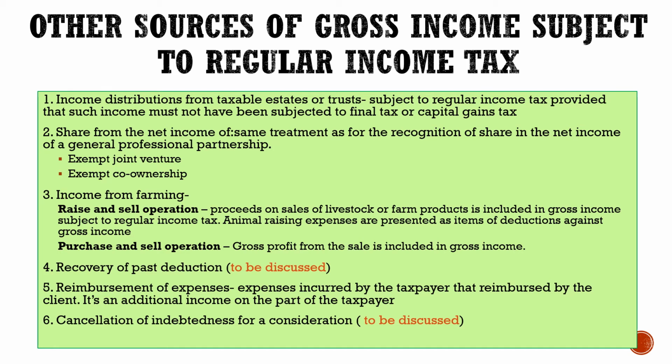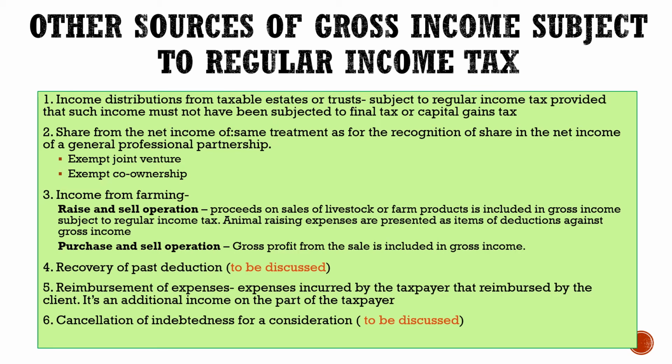We have also income from farming. For raise-and-sell operations, proceeds on sale of livestock or farm products are included in the gross income subject to regular income tax. Animal raising expenses are presented as items of deduction against your gross income. While for purchase-and-sell operations, the gross profit from the sale is also included in the gross income.